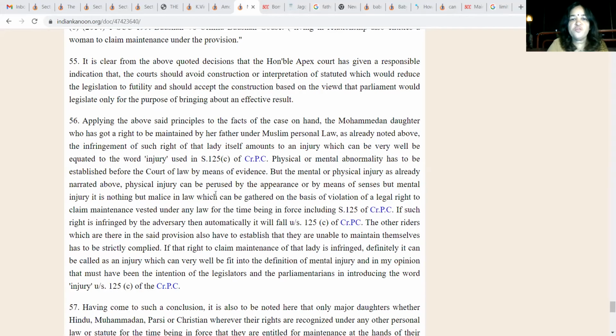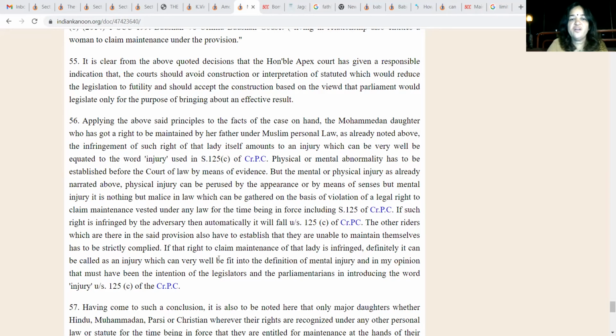Physical injury can be perceived by appearance or by means of the senses. But mental injury is nothing but malice in law, which can be gathered on the basis of violation of a legal right to claim maintenance vested under any law for the time being in force, including Section 125 CrPC. If such a right is infringed by the adversary, then automatically it will fall under Section 125(1)(c) of CrPC. The other riders in the said provision, that they are unable to maintain themselves, have to be strictly complied with.